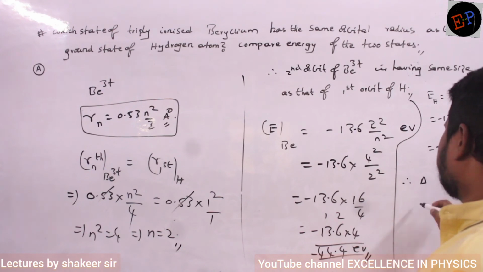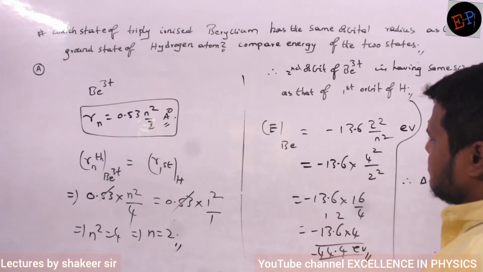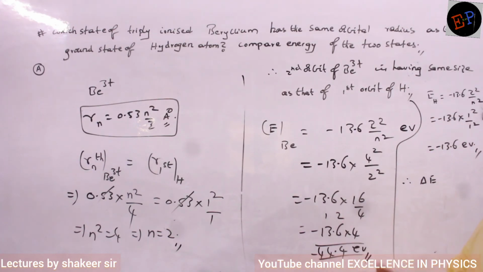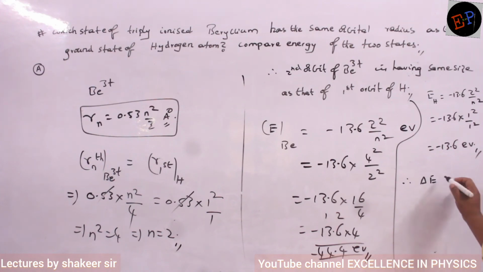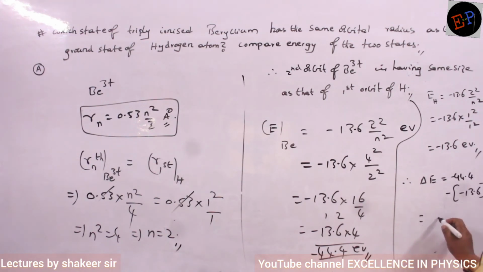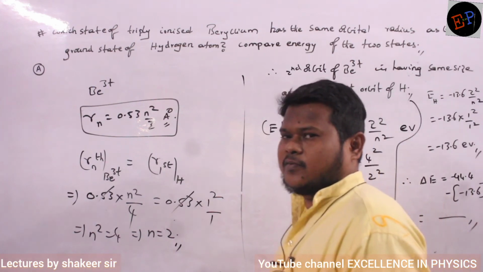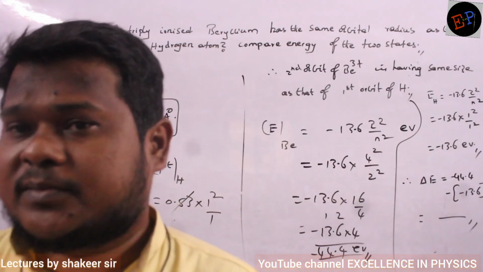So what is the difference of energy? Difference of energy you can calculate. Ratio of energies also you can calculate. Whatever is given in the data, in the options, according to that you can see. So how much more is the energy difference? Minus 54.4 minus of minus 13.6. Do this calculation, and you will get the energy difference between both of them.